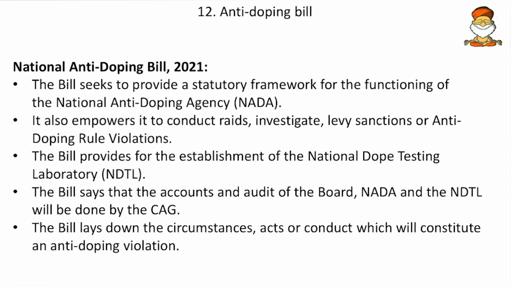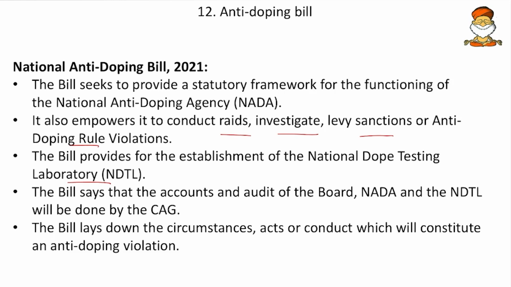Then come to the next, the National Anti-Doping Bill 2021. The bill seeks to provide a statutory framework for the functioning of the National Anti-Doping Agency. Earlier it was not a statutory body, it was an executive body, and now statutory status is being given. It also empowers this body to conduct raids, investigate, and levy sanctions, or set up anti-doping rules in case of violations. So more powers are being given. Then the bill provides for the establishment of the National Dope Testing Laboratory. So one centralized laboratory for the testing of various doped people.